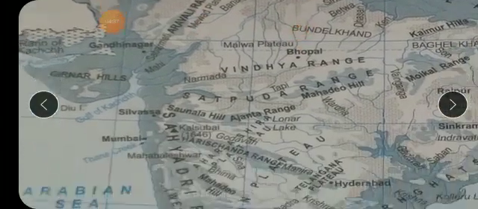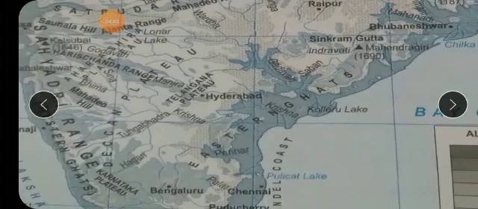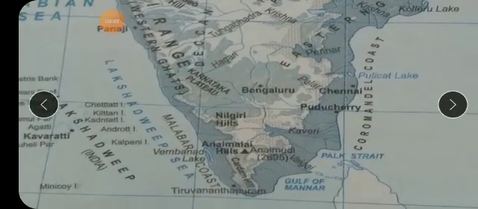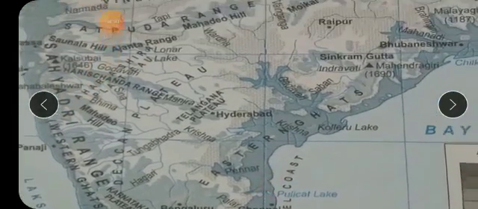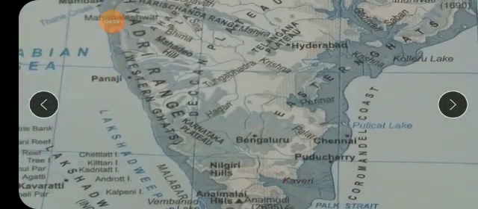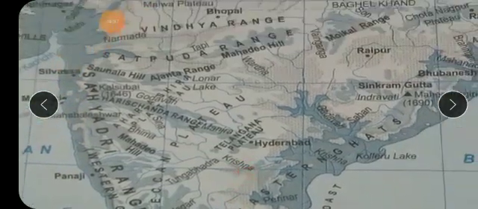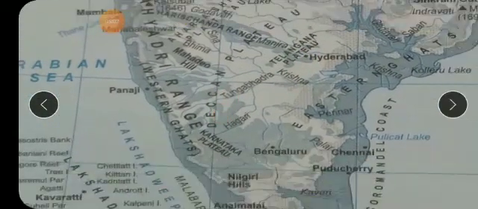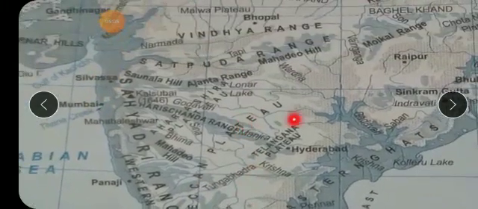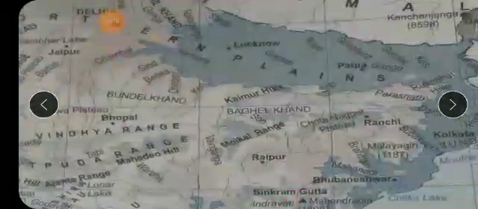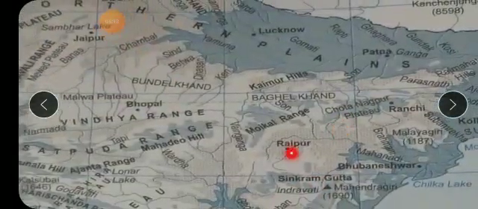And then the Maharashtra, Telangana, and Karnataka plateaus you will get to see here. You will get all these names here, children. If you keep searching on the map, you will get the names of all the plateaus. Even the Deccan Plateau, see, the name of the Deccan Plateau is written here. So like this you will get to see all the names. Yes, Chota Nagpur here.